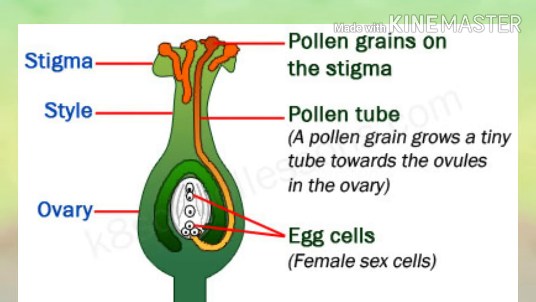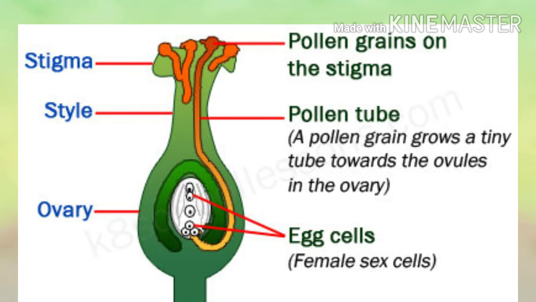Now what happens after fertilization? The petals, stamen and stigma, they dry off and they fall off. The ovule that was present will now be converted into seed and the whole ovary will become fruit. As you can see in the picture, the process of fertilization will be clear to you.